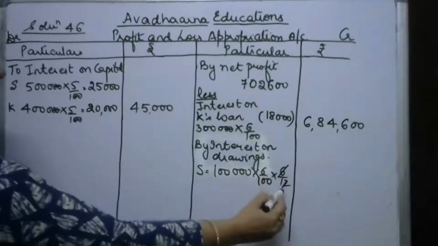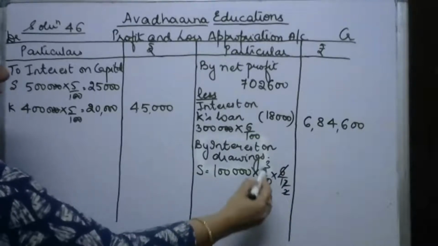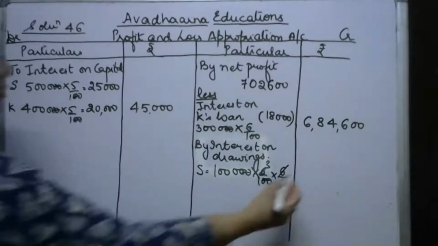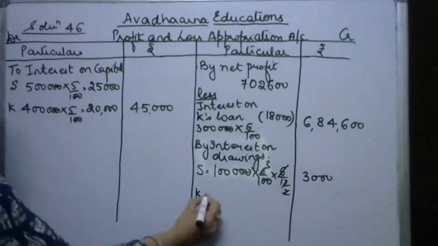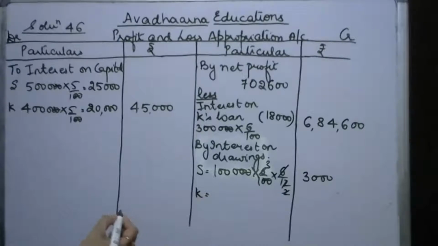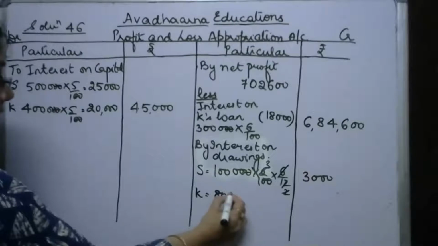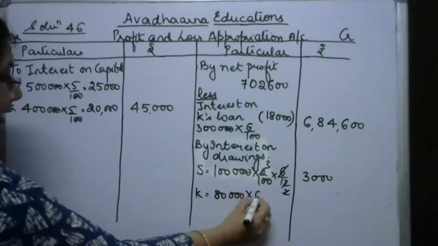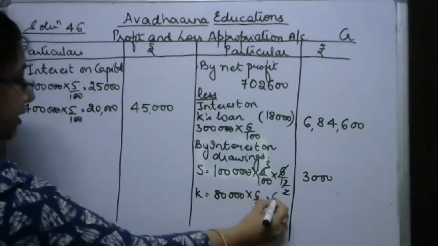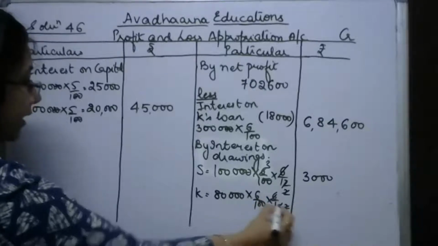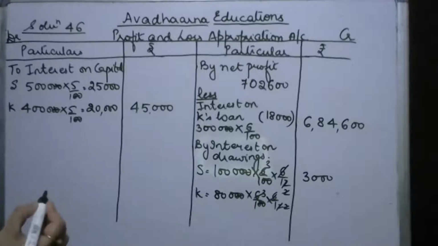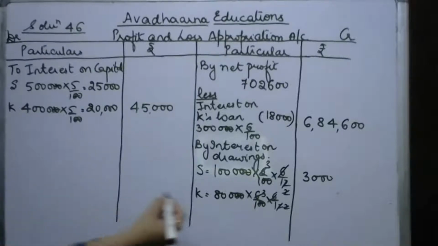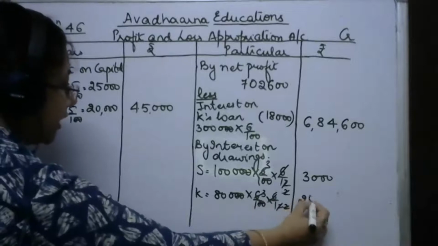So if I'm going to solve it, I'll get this amount as 3,000. Then for Kajal, your drawings are 80,000. 80,000 पे, again 6% for 6 months. So if we solve this, we are going to get the figure of 8 3s are 24, 2,400.